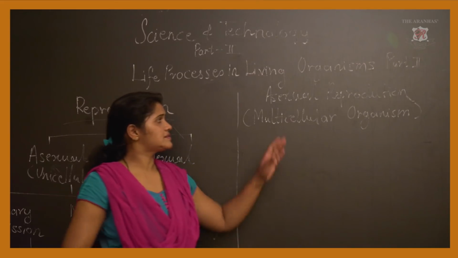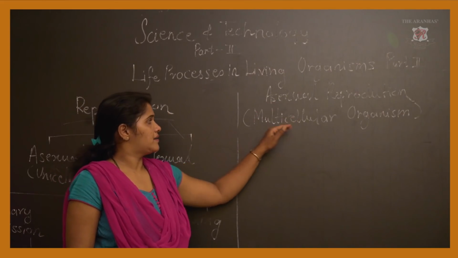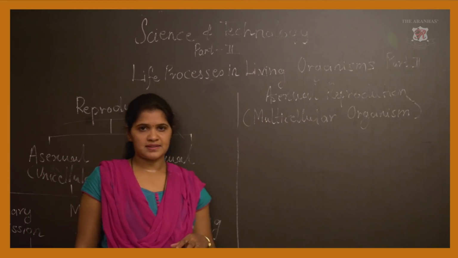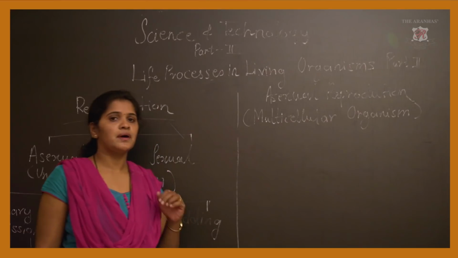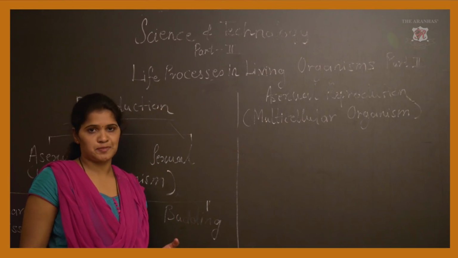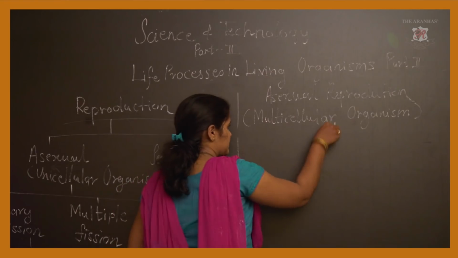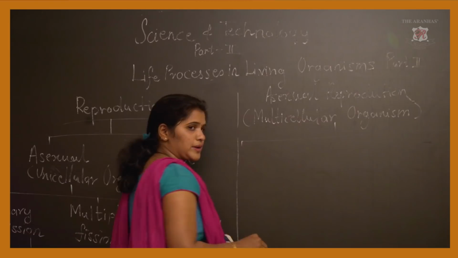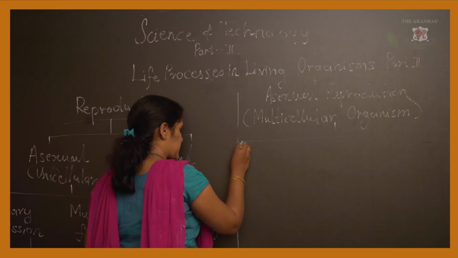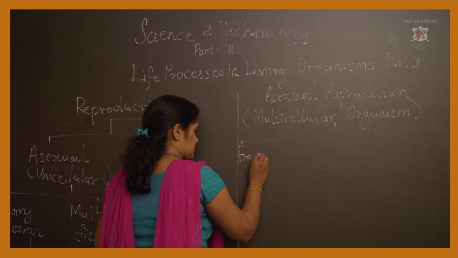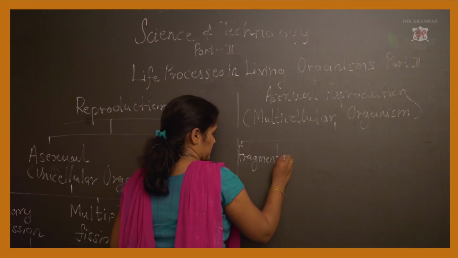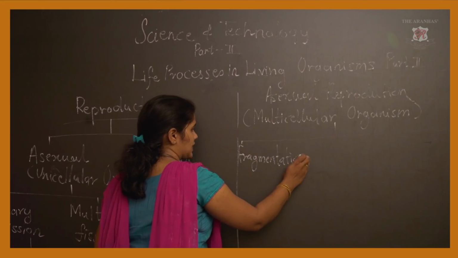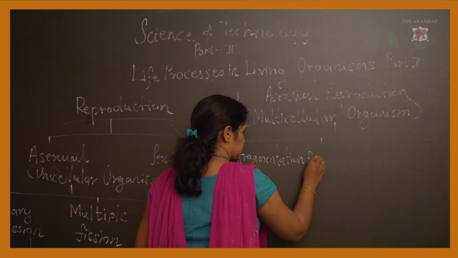Now this asexual reproduction in multicellular organisms is again divided into five parts. Obviously these are divided according to how the reproduction takes place. I will first write down the five parts, then explain one by one. The first one is fragmentation. Then regeneration.